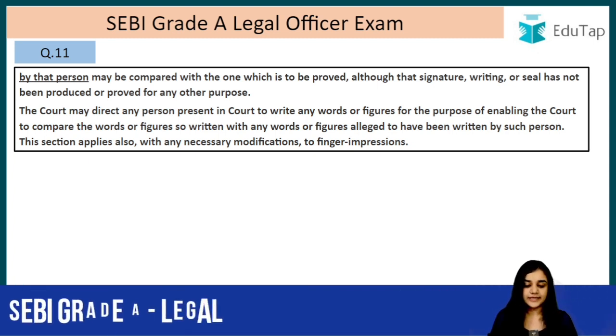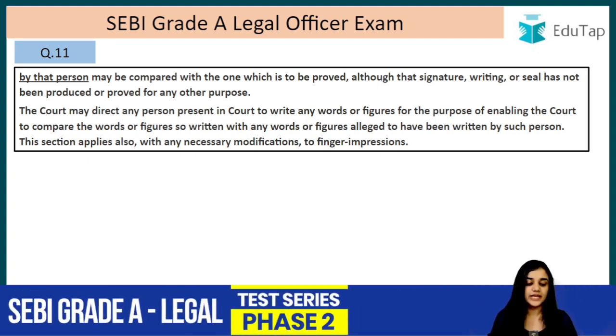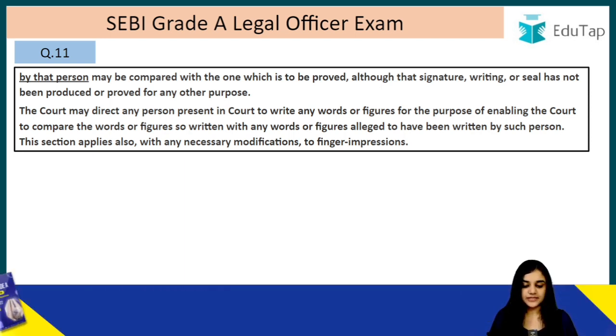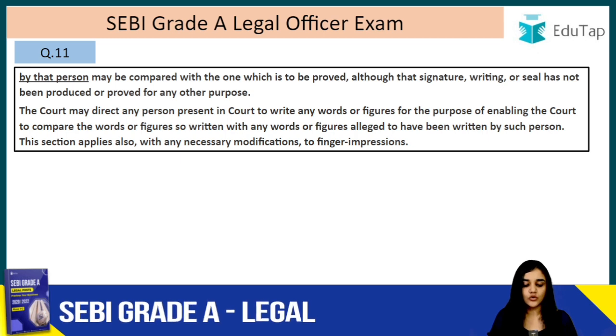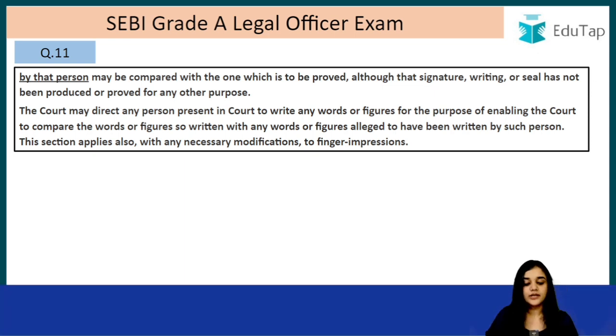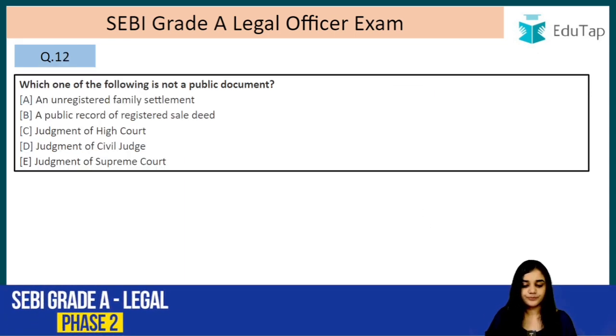The court may direct any person in the court to write any words or figures for the purpose of enabling the court to compare the words or figures so written with any words or figures alleged to have been written by such person. This section applies also, with any necessary modification, to finger impressions. This could be asked: section 73 also applies to finger impressions, right? So this is just a way of comparing the handwritings and proving it, right? Moving on, question number 12.